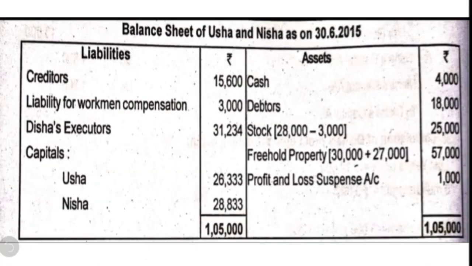Okay, then we are going to prepare the balance sheet. Here the balance sheet we have to prepare taking into consideration all the revaluation profits and losses. Cash, there is no cash related transaction, we are going to write the same balance. Debtors, we have to show the gross amount because the provision is already cancelled. Stock, we have to reduce the loss on revaluation of stock, that is 3,000. The remaining amount of 25,000 is written. Freehold property, we have to add the appreciation and write.